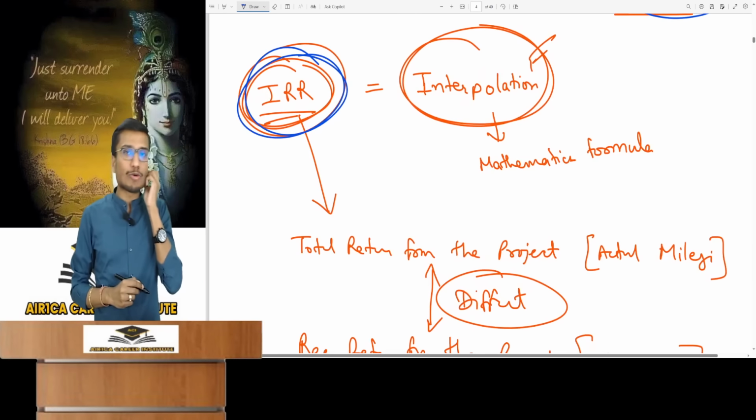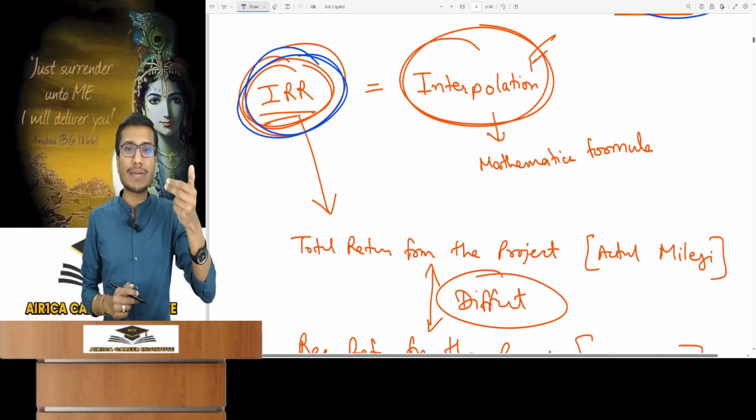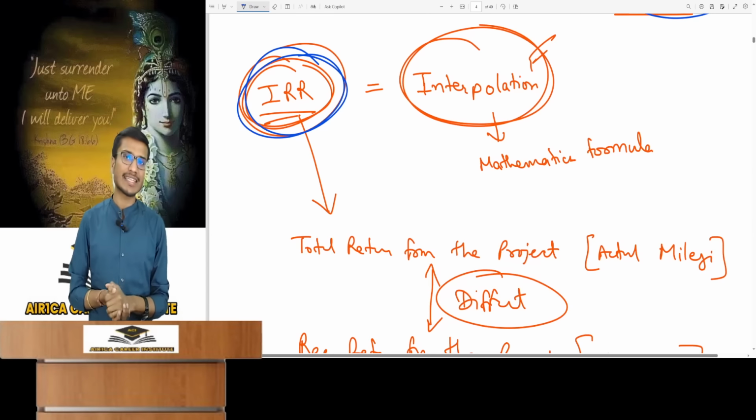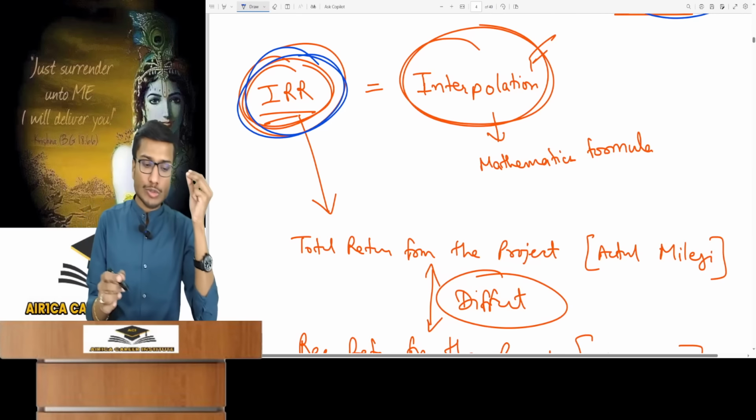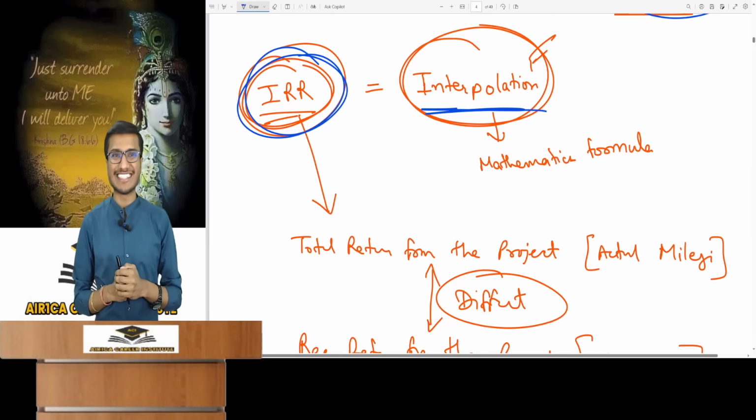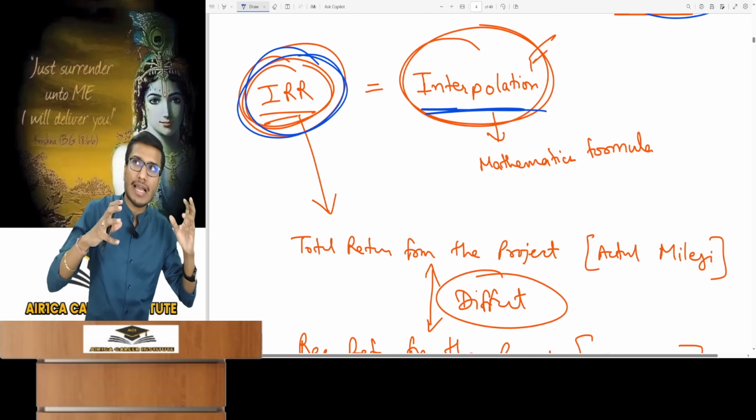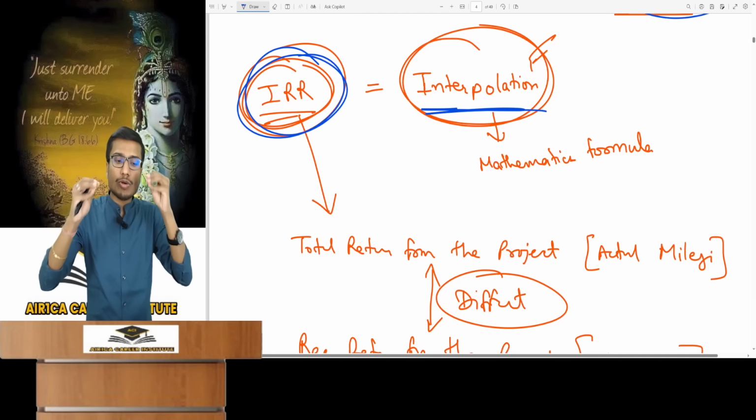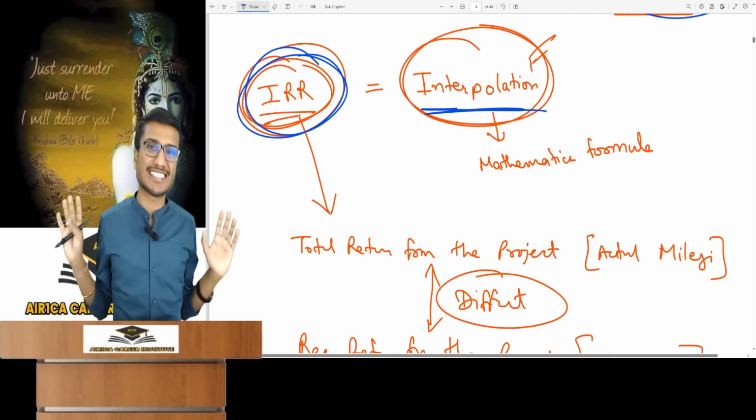What is internal rate of return? Let's briefly examine that because many people live with a common misunderstanding. Many people think that IRR and interpolation are the same thing. They think IRR and interpolation come together. I'd say there's no connection between interpolation and IRR, not even remotely.